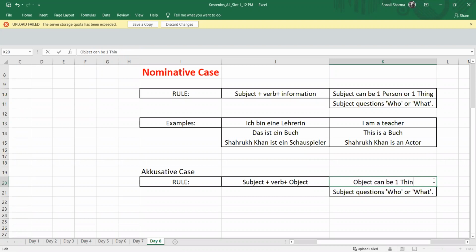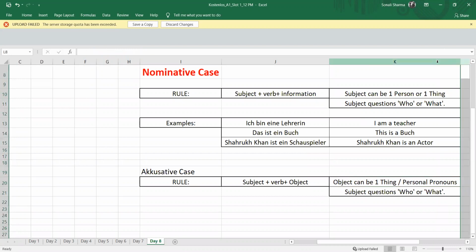Or we can also look for the personal pronouns, like we can see in our nominative also. If I say ich, ich is a personal pronoun. So you can also put the subject in personal pronoun form.